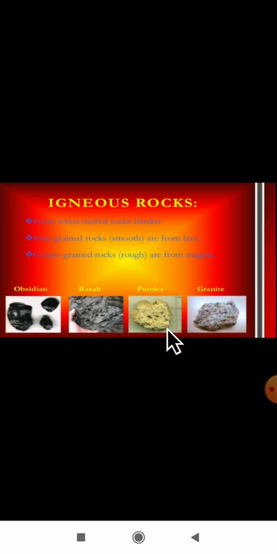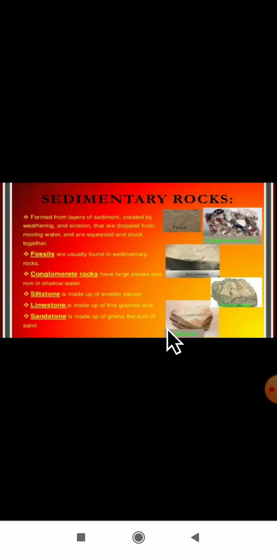For example, pumice. It has air trapped inside, because of which it has pores and is light in weight. Why is pumice light in weight? The question may arise, and you have to give reasons. Because it has air trapped inside, it has pores and is light in weight. Like this, questions may arise here, so you have to study all the properties and uses.